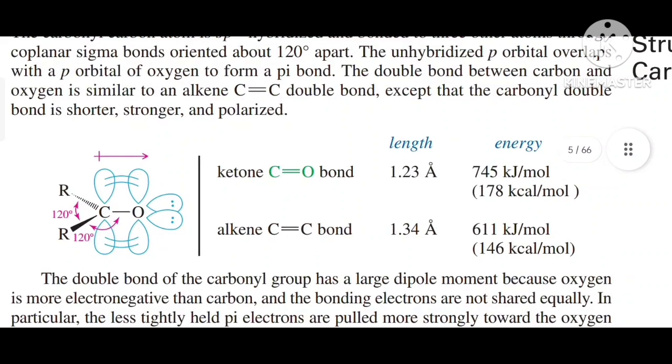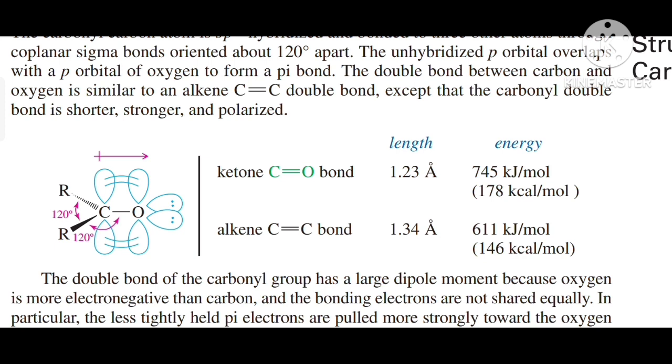So in this slide some practical data are given regarding the bond length and bond energy of a carbonyl, that is ketone, and an alkene. The bond length of the ketone bond, that is the C double bond O bond, is 1.23 angstrom, but the alkene bond length is 1.34 angstrom.